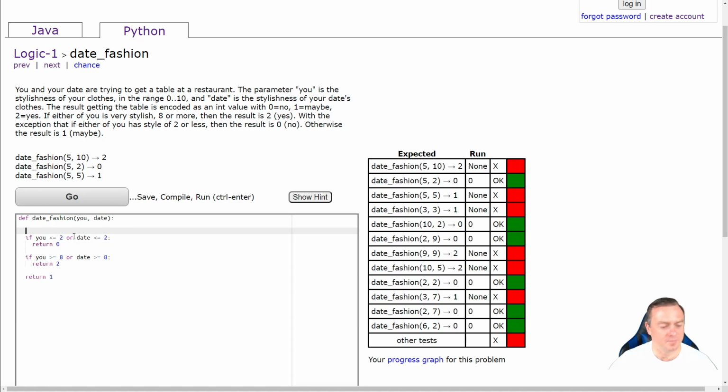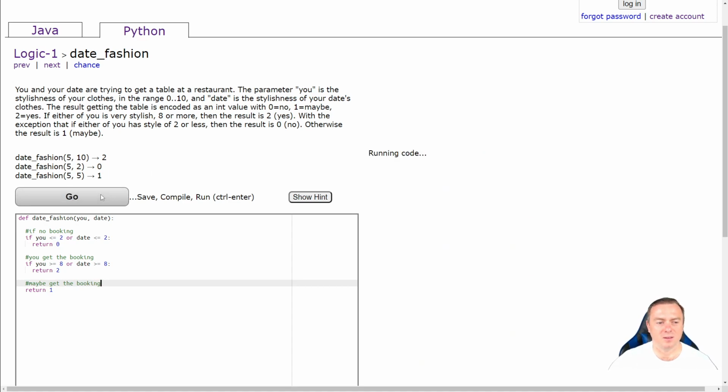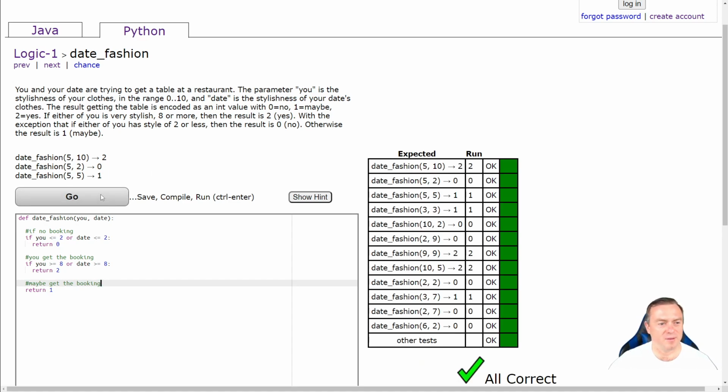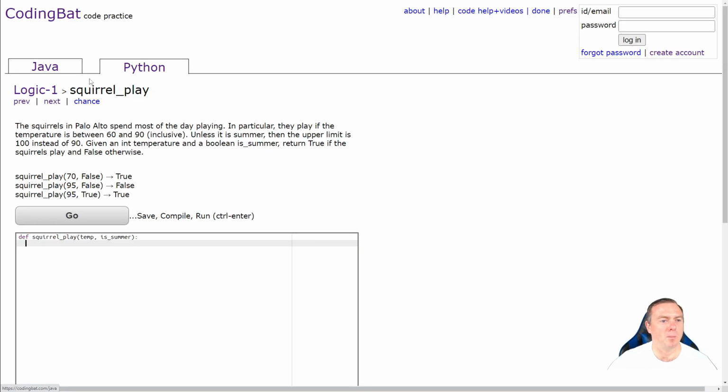So this part here, I'll just put a little bit of comment in here. Hash is if no booking. This bit here is you get the booking. And this is maybe get the booking. So let's run that and see what happens. Cool, perfect. Awesome.